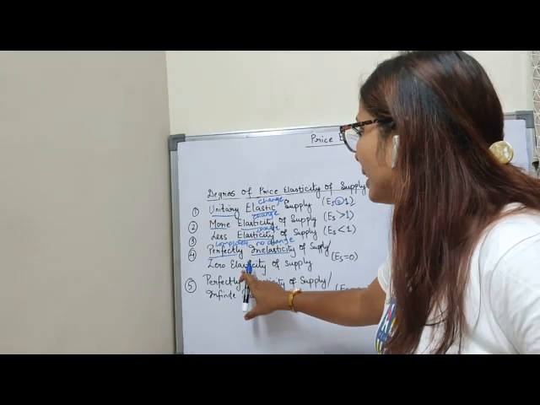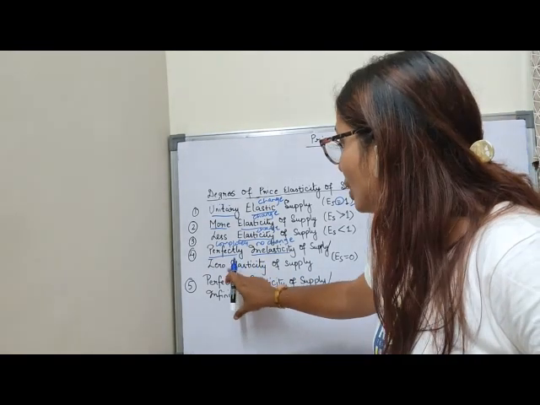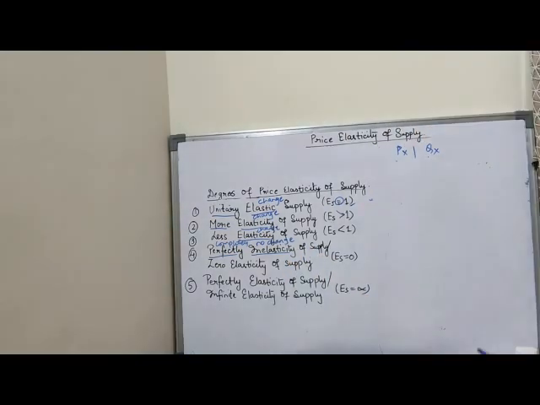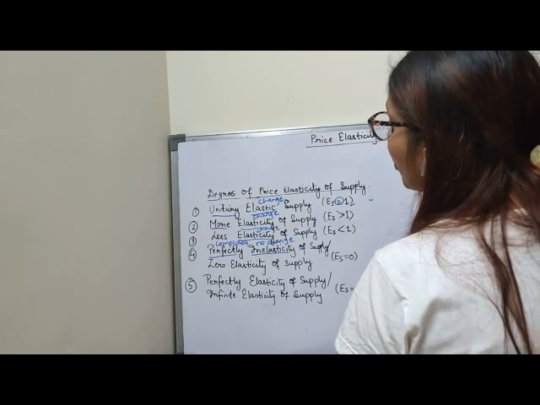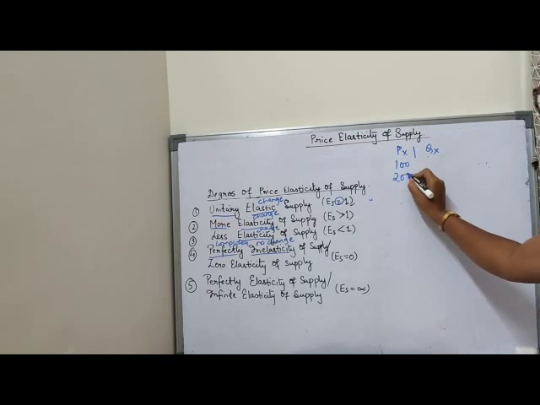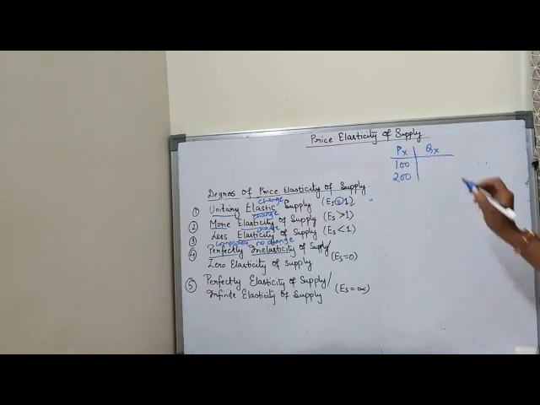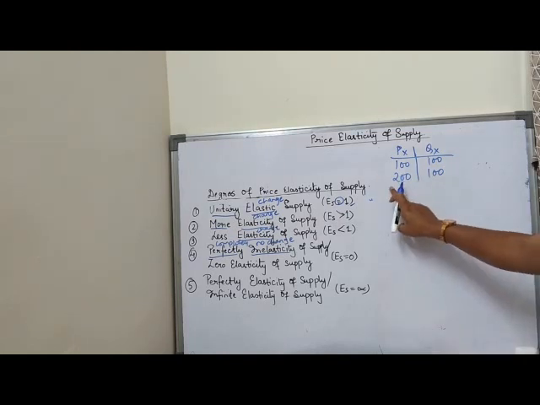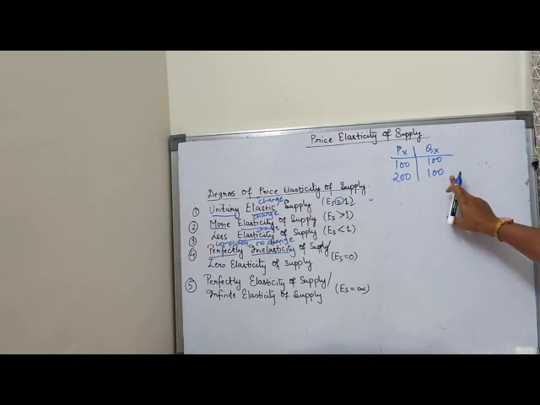Or you can say elasticity means change, so there is zero change in supply. That means supply does not change. Now if you see completely no change of supply, what will you plot here? Now you see my price increases from 100 to 200, but my supply does not increase. There is no change in supply. When price increases from 100 to 200, my supply does not change.